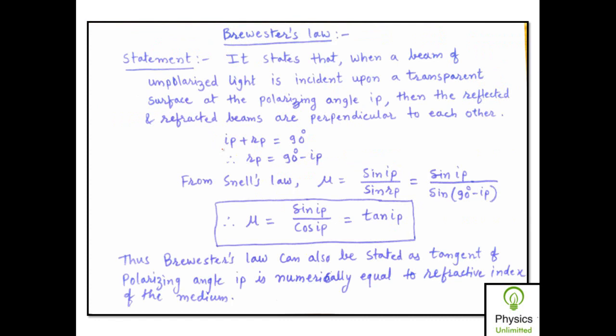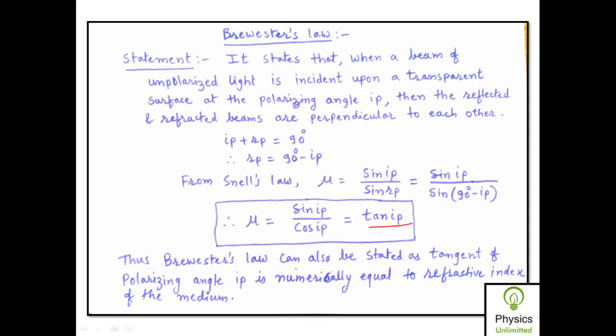So if they are always at right angles to each other, it means that IP plus RP will be equal to 90 degrees. Therefore RP will be equal to 90 minus IP. Now from Snell's law of refraction, we know that mu is equal to sine IP upon sine RP, and therefore here it will be sine IP upon sine of, here we substitute the value of RP as 90 minus IP. So mu is equal to sine IP upon cos IP, because sine 90 minus IP is cos IP, which is equal to tan of IP.